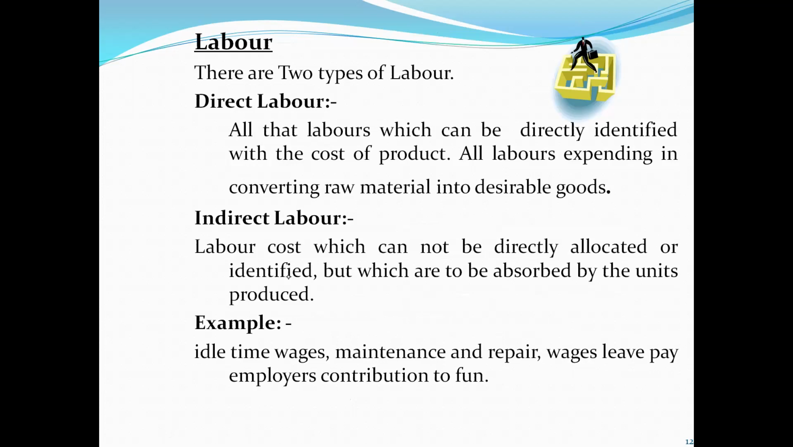For example, the wages of production workers, the workers who are directly working on the machines. The daily wage workers who are working on the machine are directly involved in the production of items. The wages of those persons will be called direct labor. And indirect labor: these people will be working in a factory, but they will not be directly involved in the production. So it cannot be directly allocated or identified.